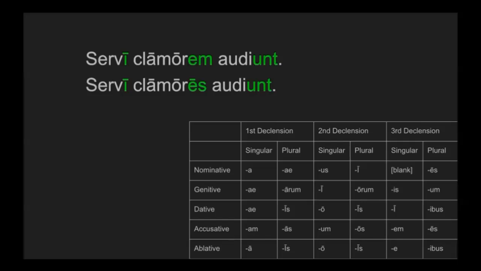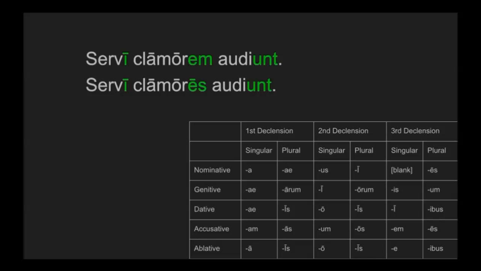It's a possibility, I guess, but let's consider what happens if servi is the subject. Servi can be either genitive singular or nominative plural, and if it's nominative plural, it can be the subject of audient. If it is the subject of audient, then clamores has to be the direct object. The slaves hear the noises.